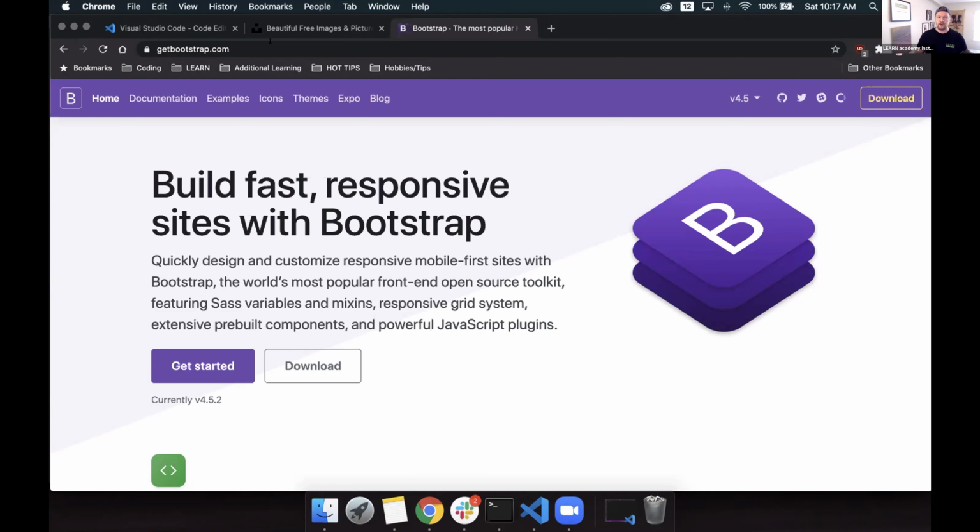It was created by two former Twitter employees, Mark Otto and Jacob Thornton. They were a little fed up with how difficult it could be to create a mobile-first responsive website and decided it was time to create a toolkit that gave us everything we needed to get up and running quickly. What is Bootstrap? Bootstrap is just a giant collection of handy, reusable bits of code written in HTML and CSS and a little bit of JavaScript. We're not going to jump into JavaScript today, so don't worry. We're going to focus just on the primary basic fundamentals of HTML and CSS. It's also a front-end development framework that enables developers and designers to quickly build fully responsive websites.